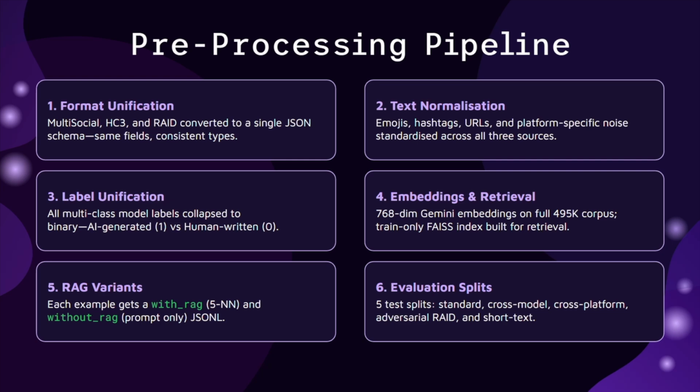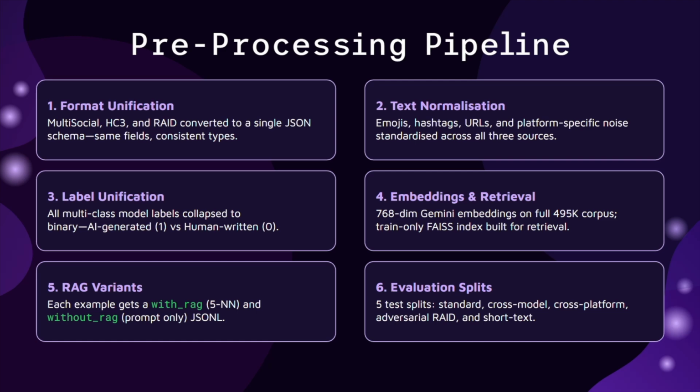All three datasets are unified through a six-step pre-processing pipeline. Starting with format unification and text normalization, we convert everything into a single JSON schema, clean platform-specific noise like hashtags and emojis, and normalize text to reduce surface-level variations. Next, label unification, where multi-class model-level labels are collapsed into a binary target label, such as 1 for AI-generated text and 0 for human-written text.